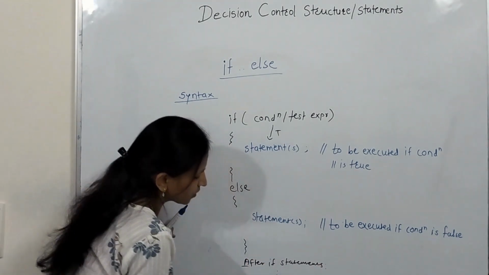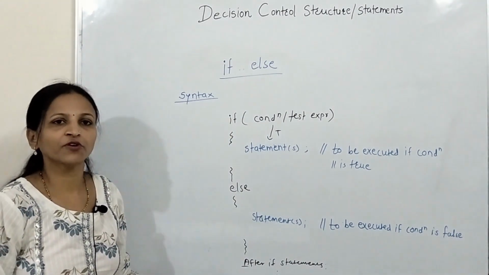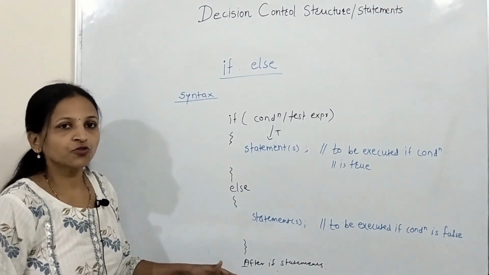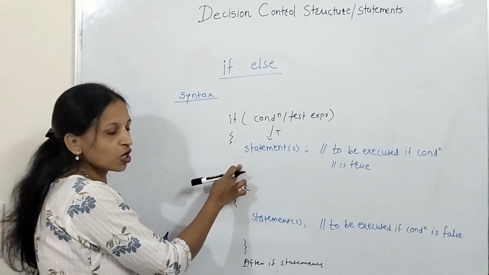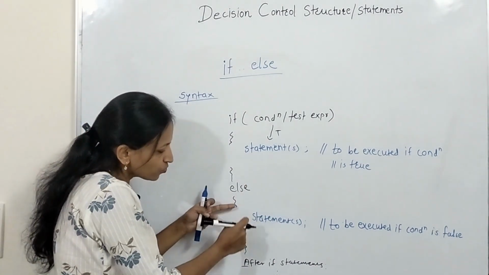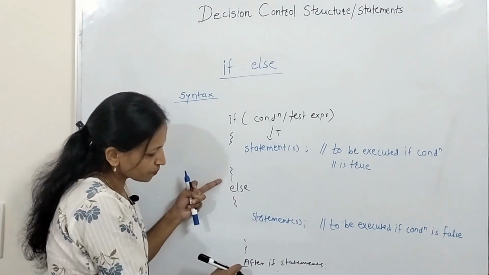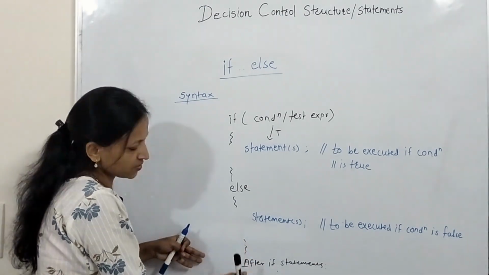After execution of this block, it will not execute the else block; the control will directly shift here and execute whatever statements come after this.